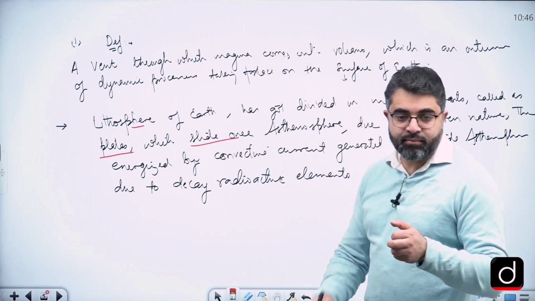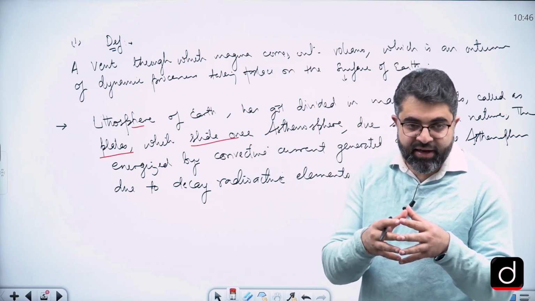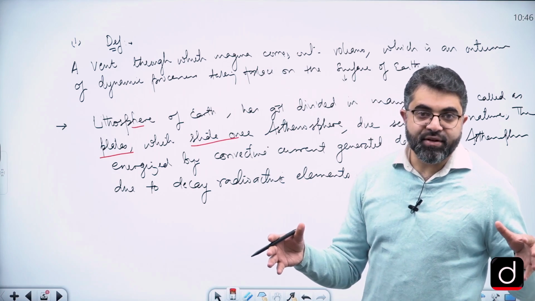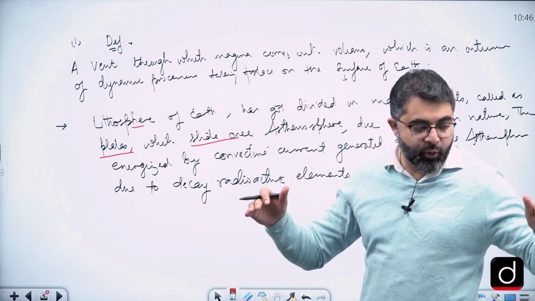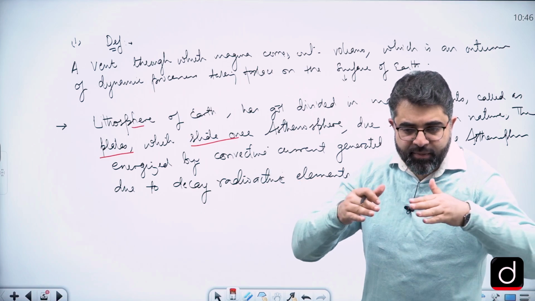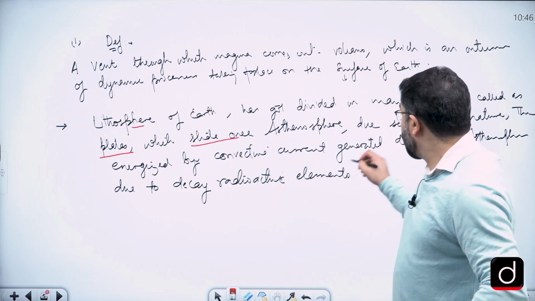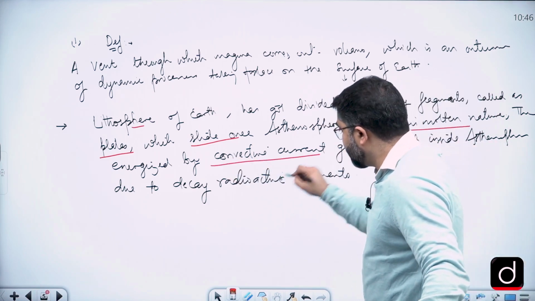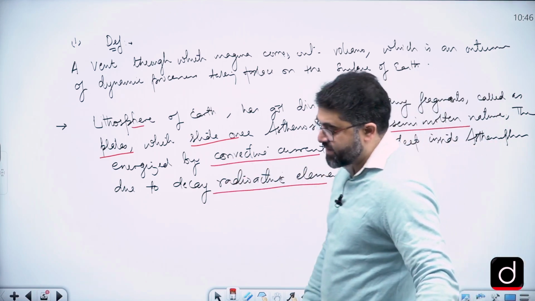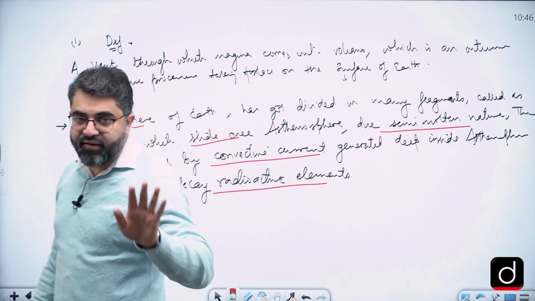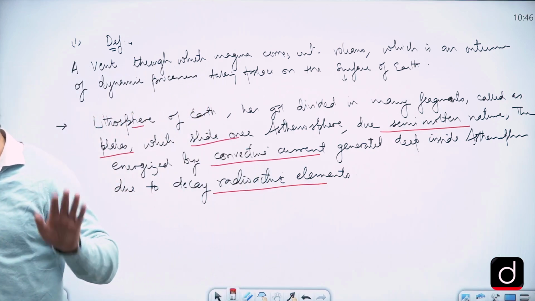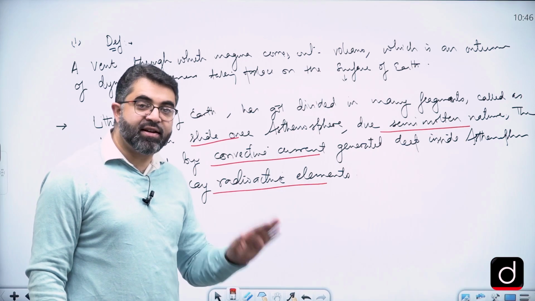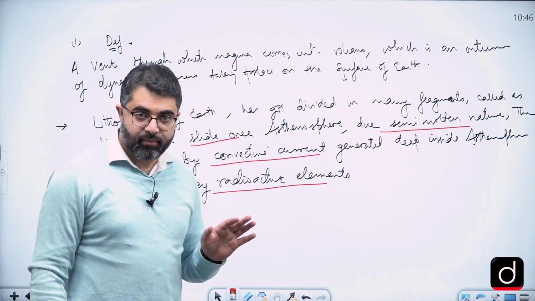They slide over the asthenosphere. They are not continuously floating over it. The slide movement, right, is due to the semi-molten nature, convective currents, and decay of radioactive elements. Now, if you pick these 4 to 5 words, you can summarize the entire plate tectonics.